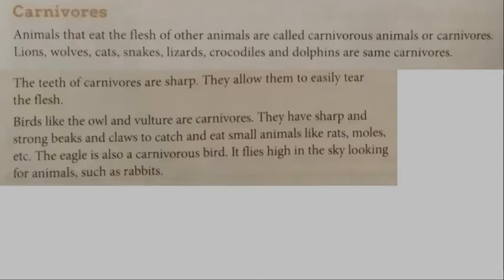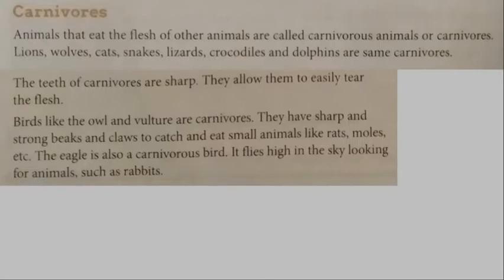Birds like the owl and vulture are carnivores. They have sharp and strong beaks and claws to catch and eat small animals like rats, moles, etc. The eagle is also a carnivorous bird. It flies high in the sky looking for animals such as rabbits.